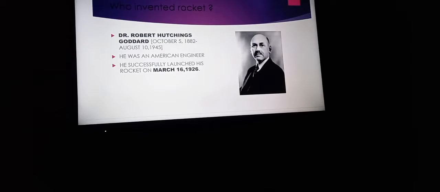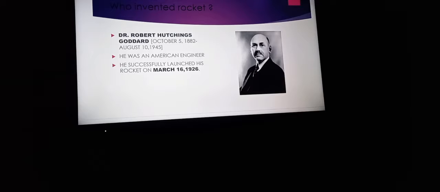So who invented the rocket? You can see the image of Dr. Robert Goddard. He was born on October 5, 1882 and died on August 10, 1945.